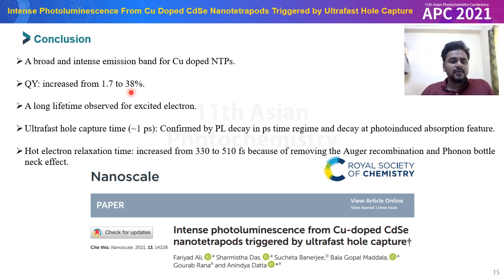So this is the result of this work. We have observed a broad, intense, and large Stokes shifted band for the copper-doped CdAc nanotetrapods. The quantum yield has increased from 1.7 to 38% after copper doping, and a long lifetime was observed for the excited electron. The ultrafast hole capture time was observed to be 1 picosecond, which is confirmed by the PL decay in the picosecond time regime and the decay at the photoinduced absorption feature. And the electron relaxation time increased from 330 to 510 femtosecond, which is because of the removal of Auger recombination and phonon bottleneck effect. Very recently we have published this data in Nanoscale.